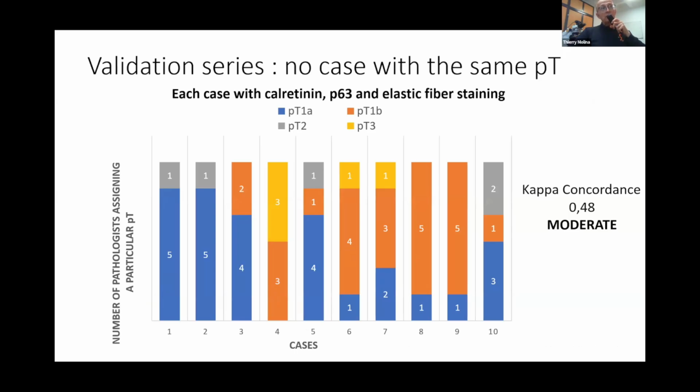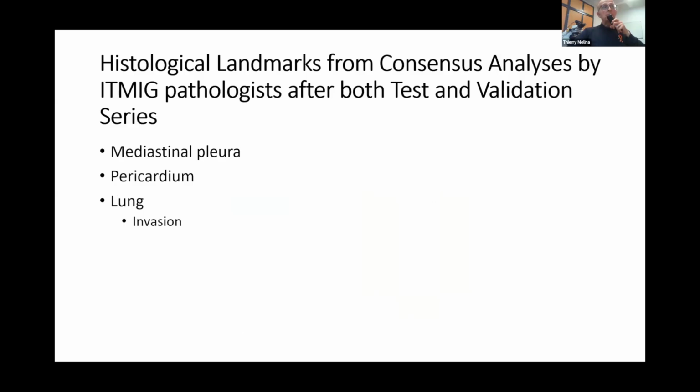For the validation series, we used for each case immunostains to try to enhance reproducibility, and elastic fiber staining. As you can see, the kappa concordance was better, it was moderate, but still there are discrepancies between the 6 experts, and still no case was classified with the same pT, but we increased the concordance. Therefore, we found some histological landmarks from the consensus analysis, and I would like to share with you some of the landmarks.